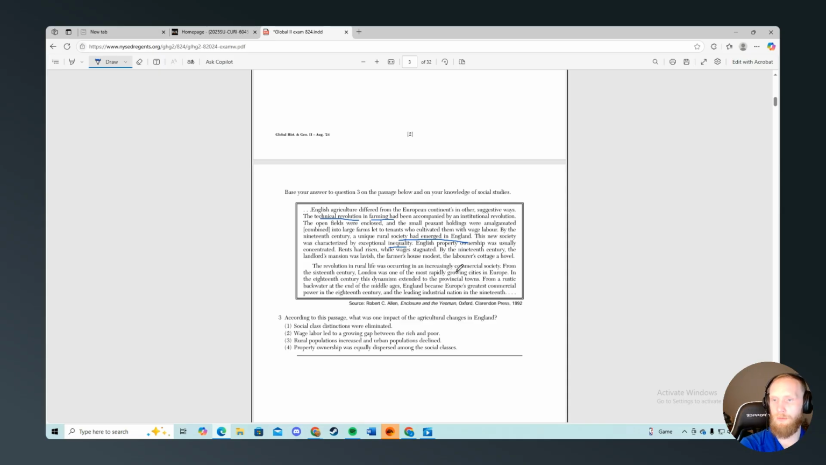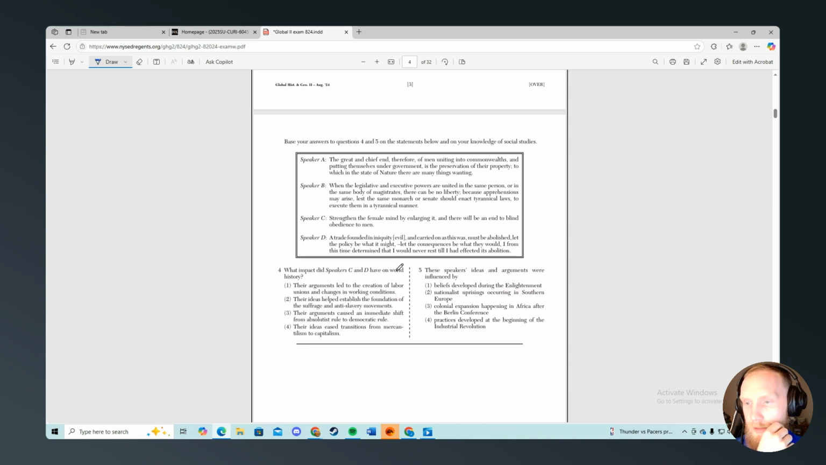According to this passage, what was the impact of the agricultural revolution in Europe? So, social class distinctions were eliminated. No, we saw that it was an unequal social society. Wage labor led to a growing gap between the rich and poor. That's a possible answer. Rural populations increased and urban populations declined. I don't think it says anything about that. London was one of the most rapidly growing cities in Europe, so it's not that one. Property ownership was equally dispersed among social classes. Again, we had the social inequality. That means your answer is going to be 2.